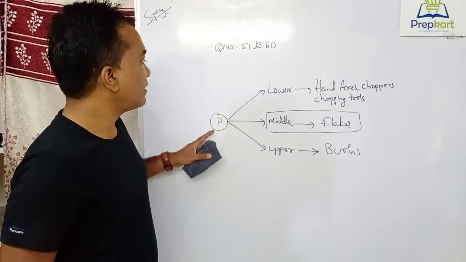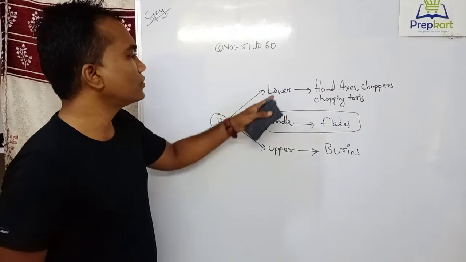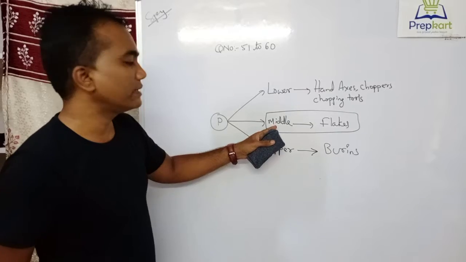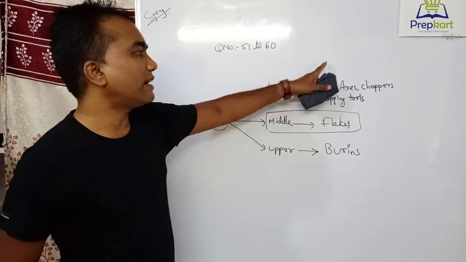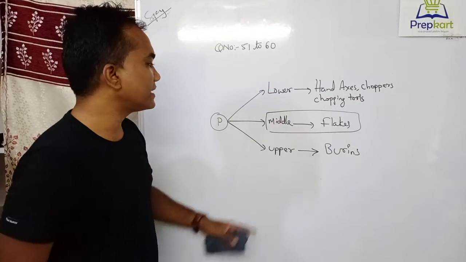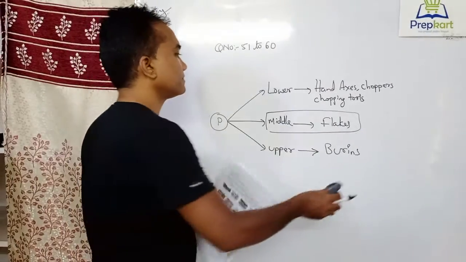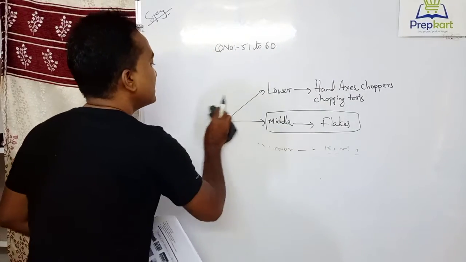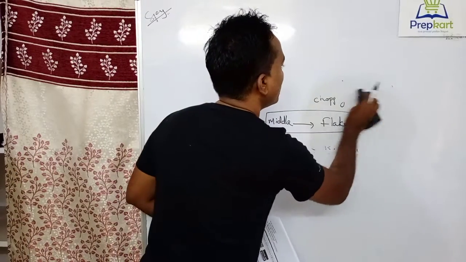Again, I am repeating: based on tools, we can classify the Paleolithic age into Lower, Middle, and Upper Paleolithic age. In the lower Paleolithic age, you have hand axes, choppers, and chopping tools. In the middle Paleolithic age, you have flakes. In the upper Paleolithic age, you have burins. And this is the answer for question number 52.